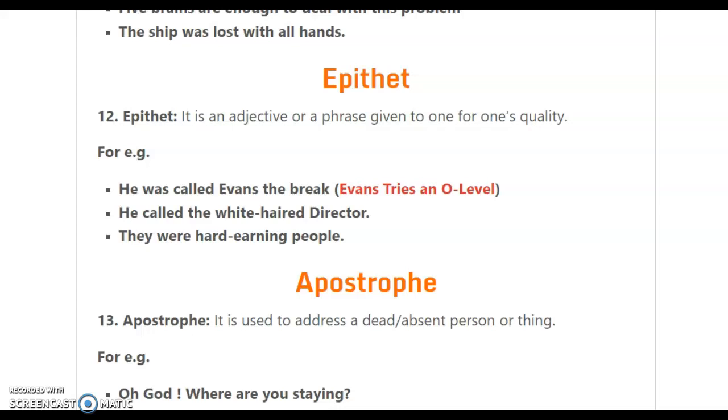Epithet. It is an adjective or a phrase given to one for one's quality. For example, he was called Evans the Brake. He called the white-haired director. They were hard-earning people. So we have used an adjective just to describe the quality of a person or maybe an object.